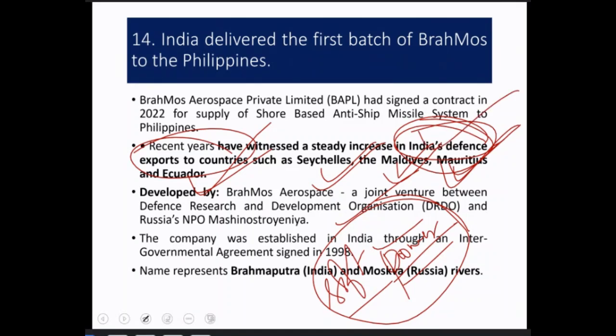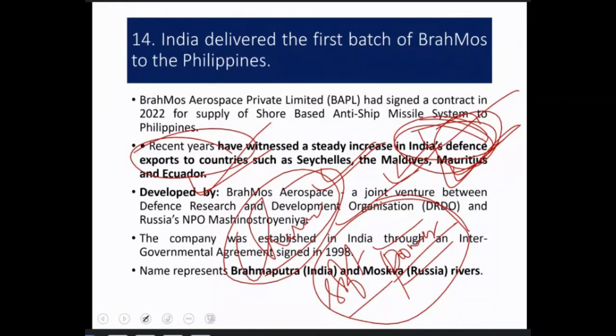So you should keep this in mind from the defense point of view. Second, these countries are in the South Asian and Southeast Asian region, so to undermine Chinese influence a little, if we build relations in terms of defense exports, it kind of counterveils Chinese influence. Okay, so that is also one of the reasons.